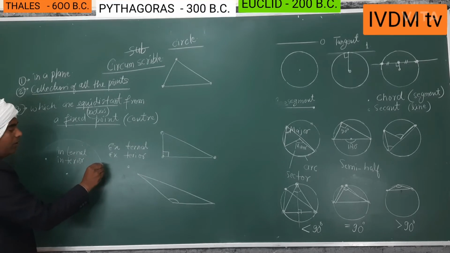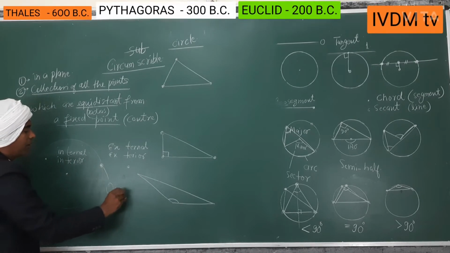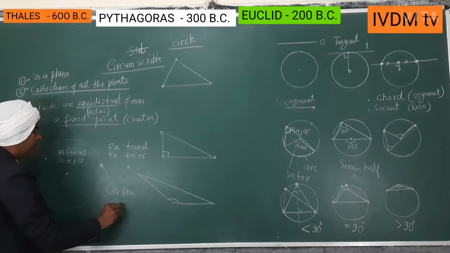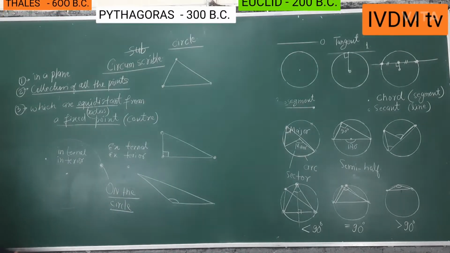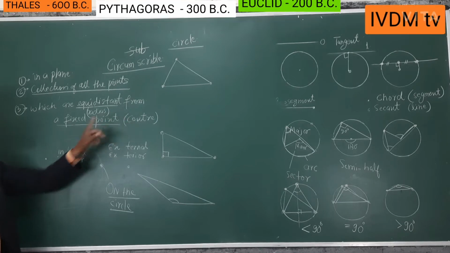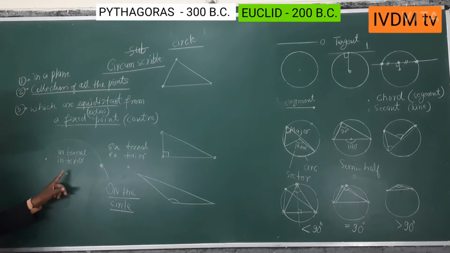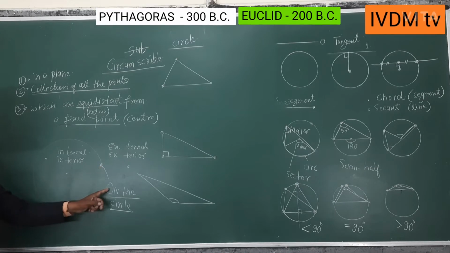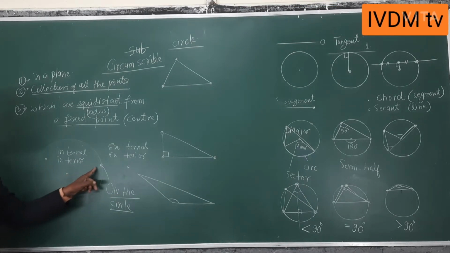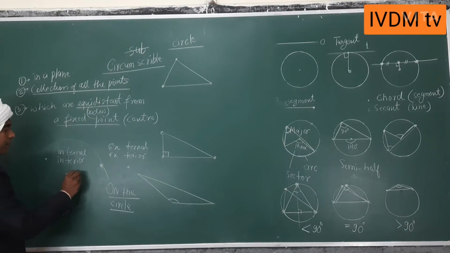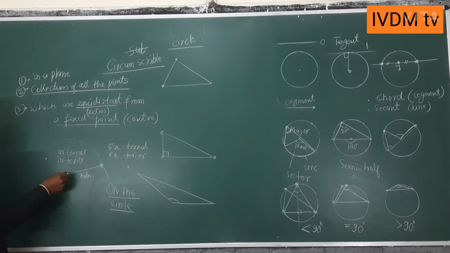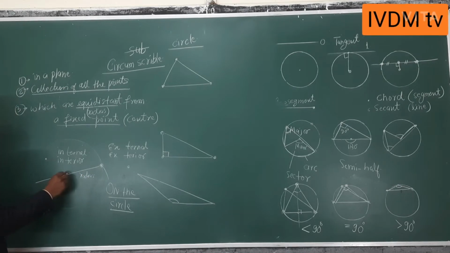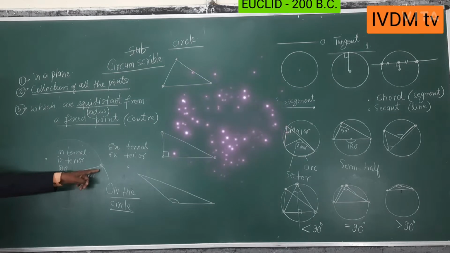But if you take a point on the circle, so this is on the circle. This is very important, a point on the circle. I am talking about the fixed point, the center, and the distance from the center to any point on the circle is called the radius. So radius is defined like this, and if the radius extends in the opposite direction, that is again defined as 180 degrees. It was not proved to be 180 degrees, it was defined. So that will be the diameter.